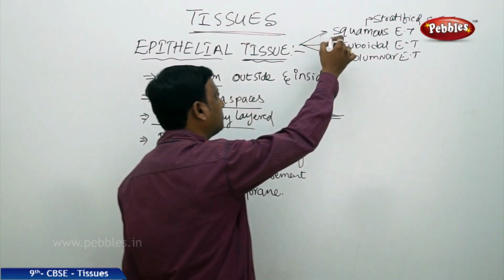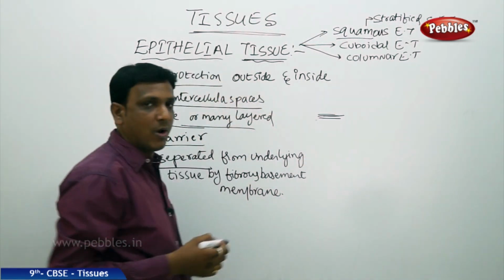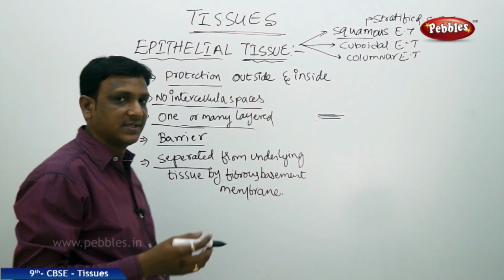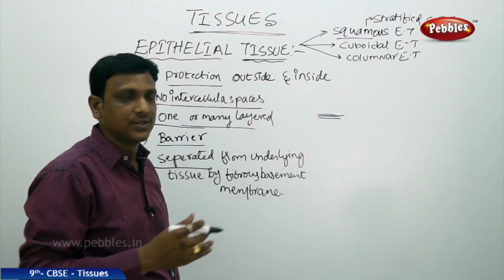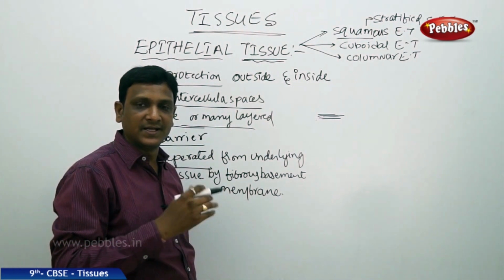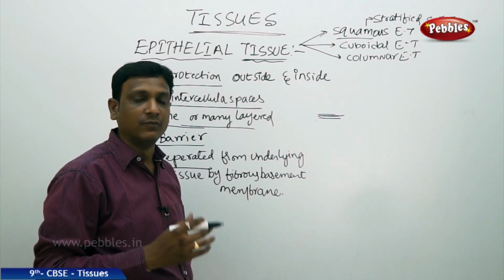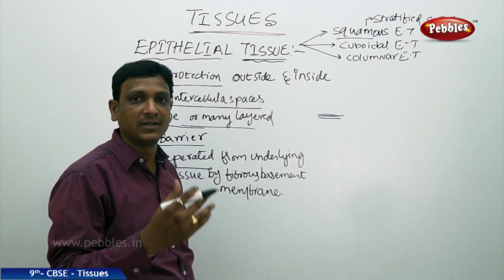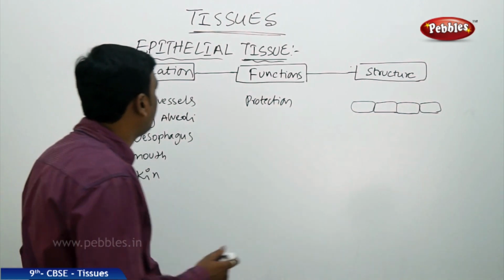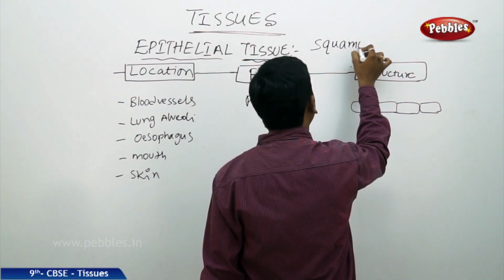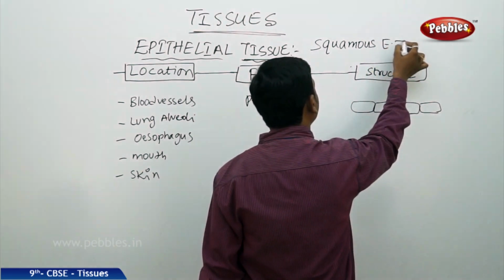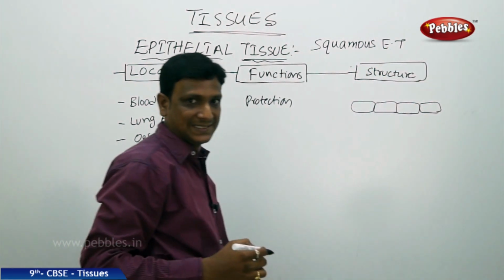Let us see what is this squamous, cuboidal, columnar. Here they are telling the shape. Squamous are flat, cuboidal are in the shape of cubes, columnar in the shape of columns, and stratified means a number of layers. Let us see their structure, where they are found in our body and what special functions they perform. The first one we are going to discuss is squamous epithelial tissue. Squamous are the flat cells.